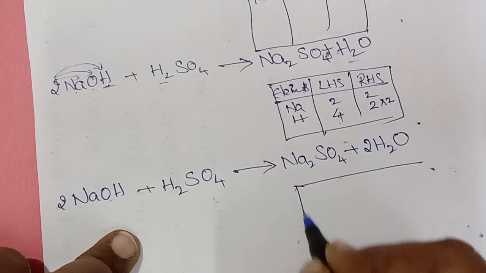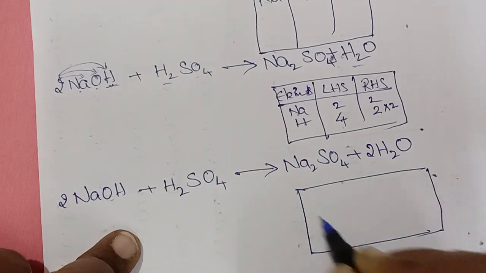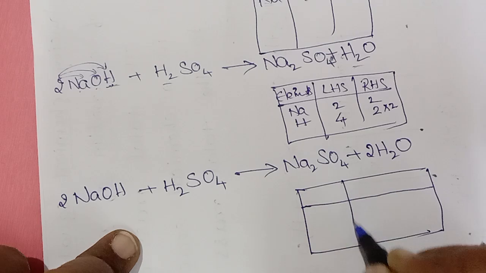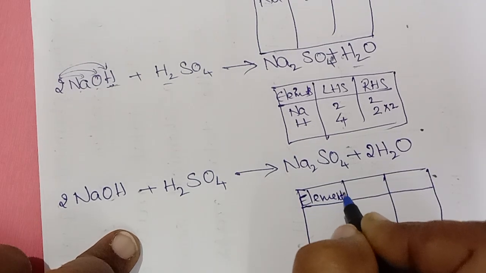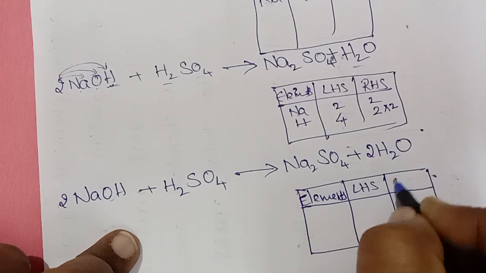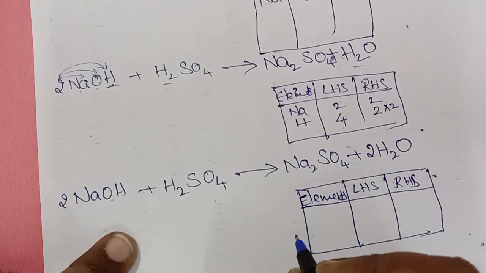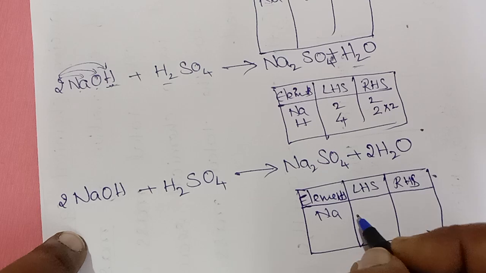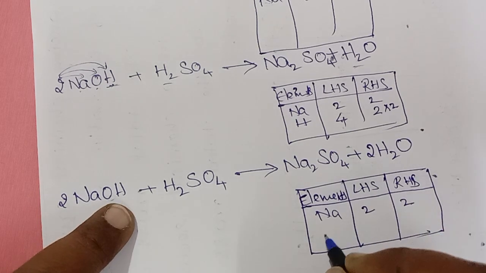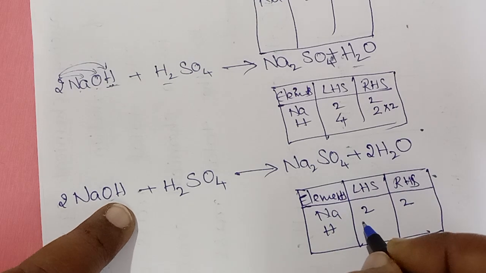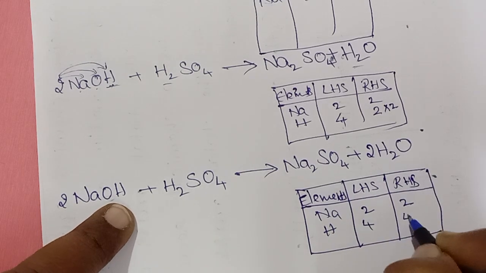Again write your box here. Elements, LHS, RHS. So sodium, every time you have to check each and every element. Right side 2, left side 2. Hydrogens, left side 4, right side 4.